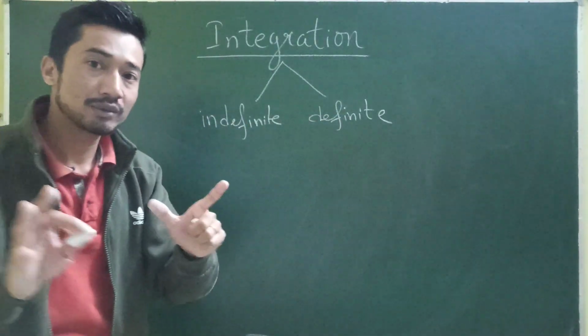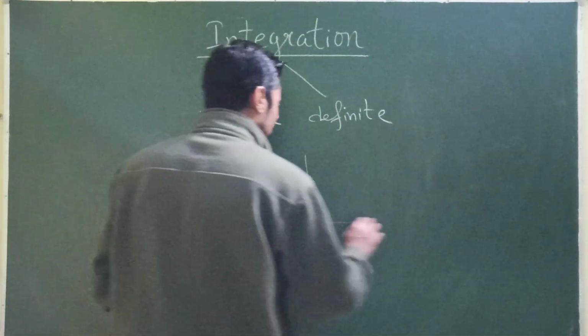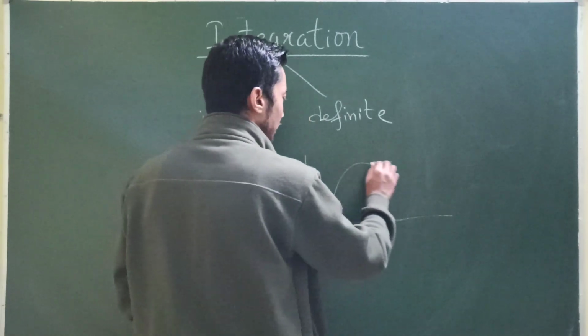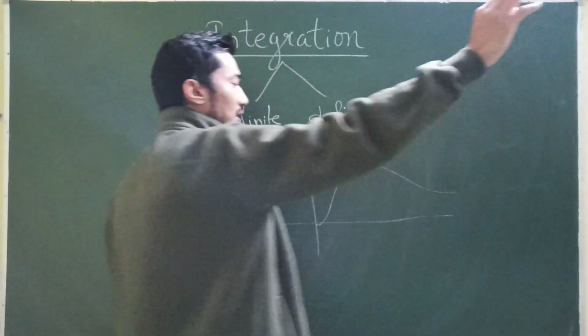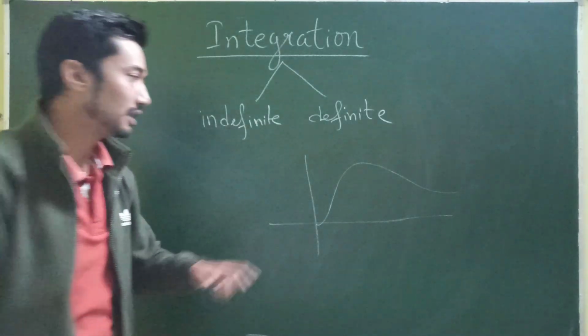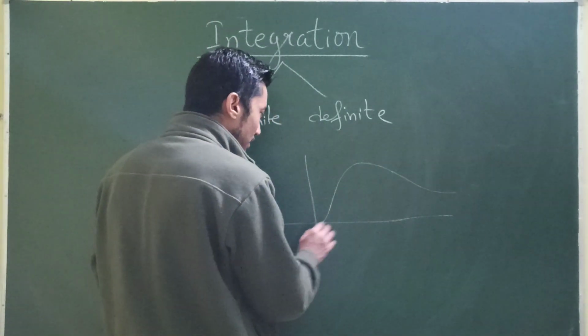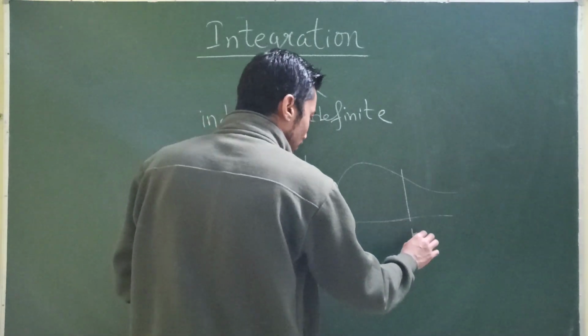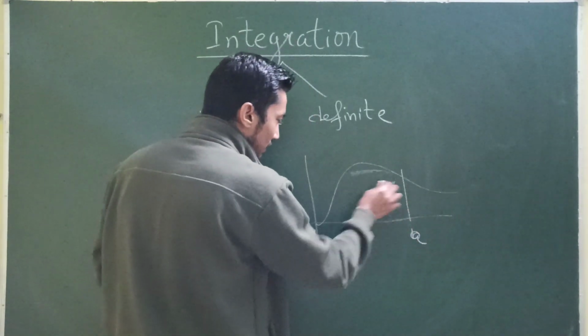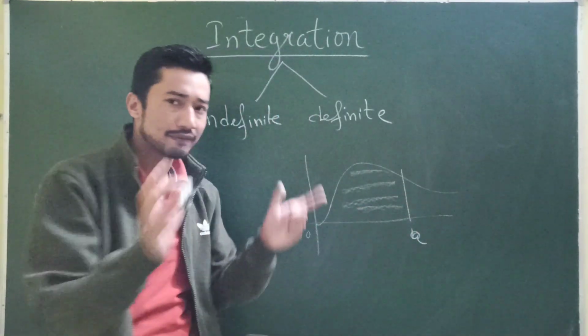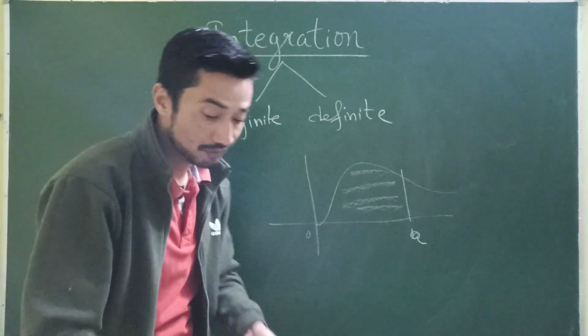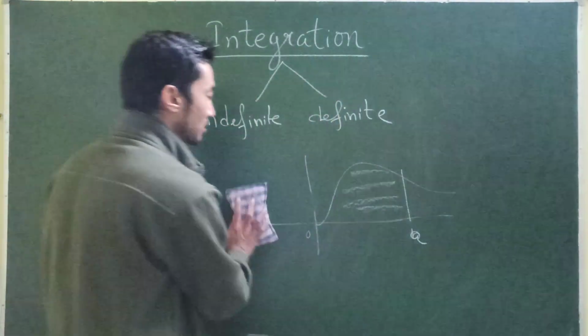For example, for an indefinite integral, maybe you will be just given a graph and you will have to find out the area where the limit is not given. But definite will be like, they will tell you exactly, from 0 to a, find out the area under this curve. So that's fixed. That is the difference between definite and indefinite integrals.